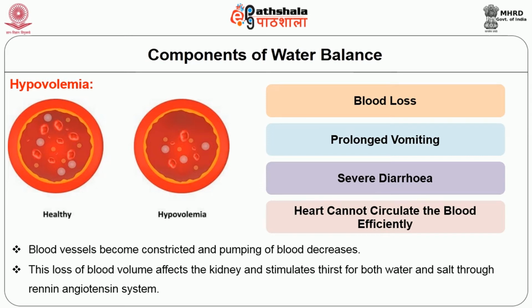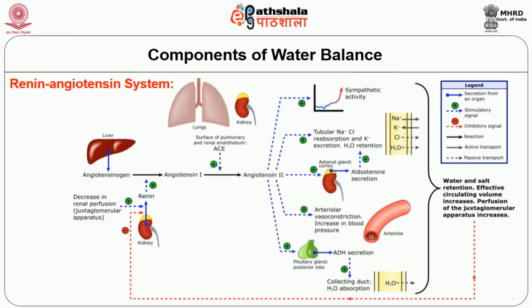Renin-angiotensin system. The renin-angiotensin system is activated by hypovolemia, which is sensed by the cells of the kidney. Decreased concentration of blood volume stimulates the secretion of an enzyme called renin. In the blood, renin catalyzes the protein angiotensinogen to the inactive form, angiotensin 1.